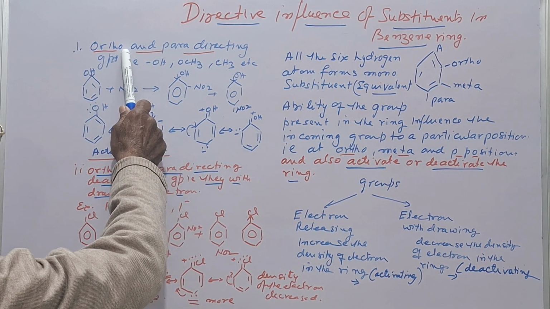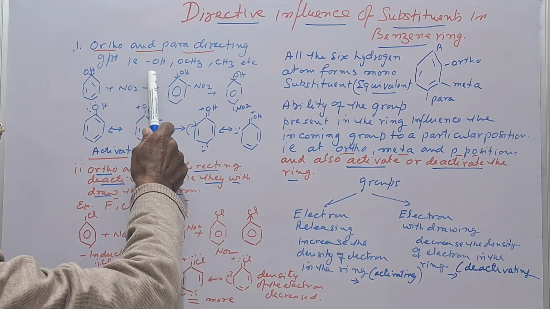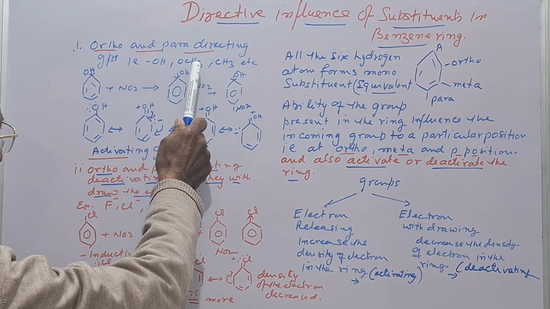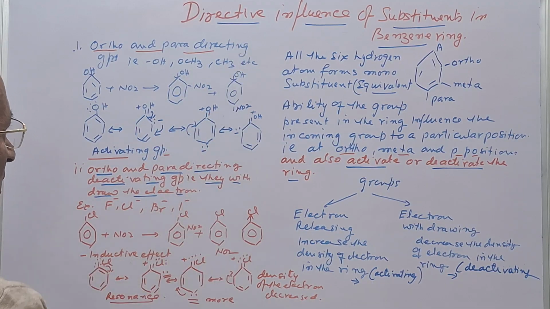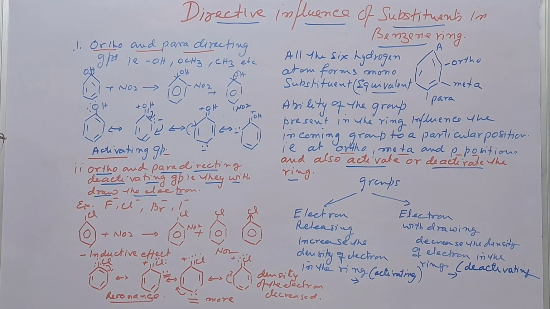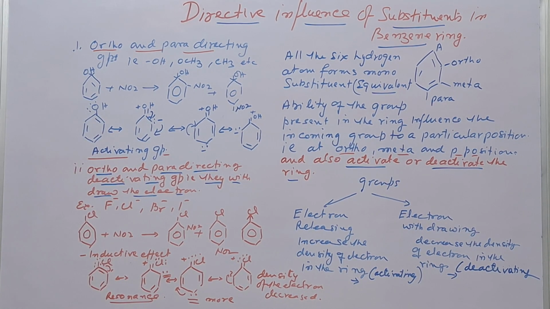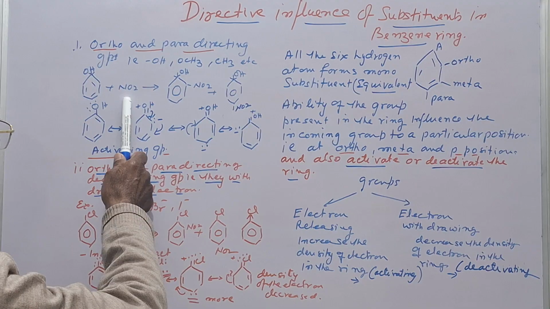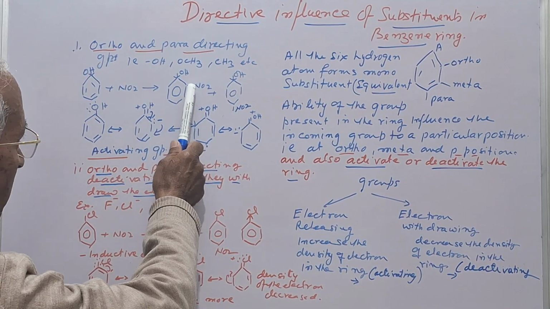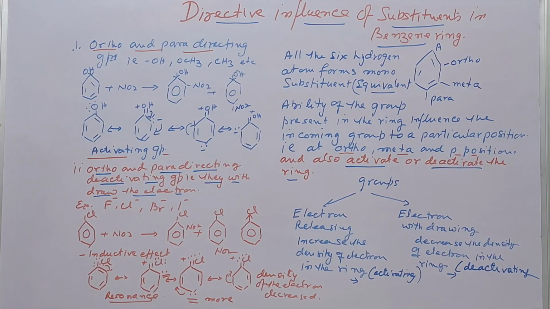In the case of ortho and para directing activating groups, for example, hydroxyl, alkoxy, methyl, and other groups, they release electrons to the benzene ring. If we take the example of phenol, when it undergoes nitration, it forms the ortho nitro and the para nitro phenols.